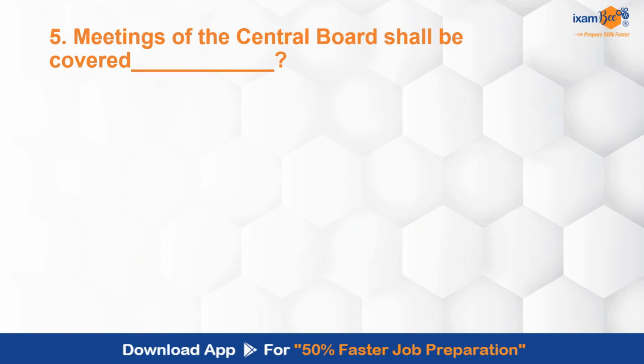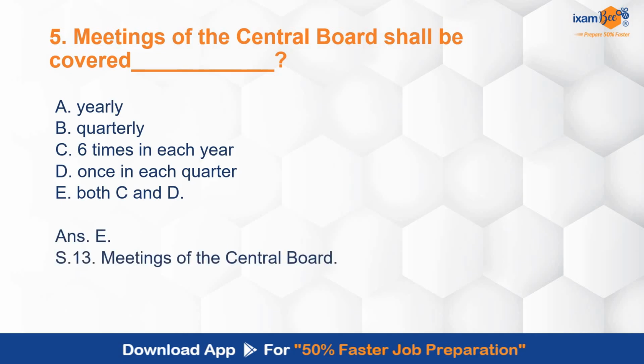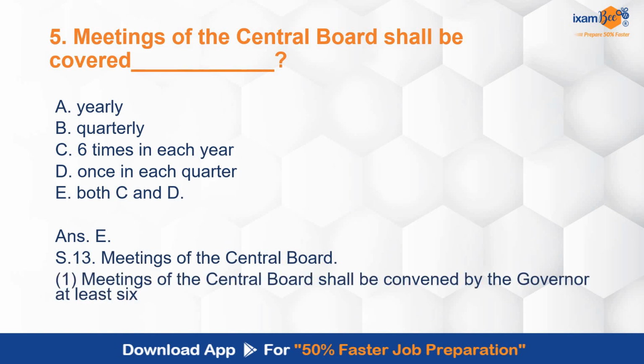Meetings of the central board shall be convened: yearly, quarterly, 6 times in each year, once in each quarter, both C and D. Correct answer is E, both C and D. The requirements are 6 times in each year and also once in each quarter. That is covered under Section 13, meetings of the central board.